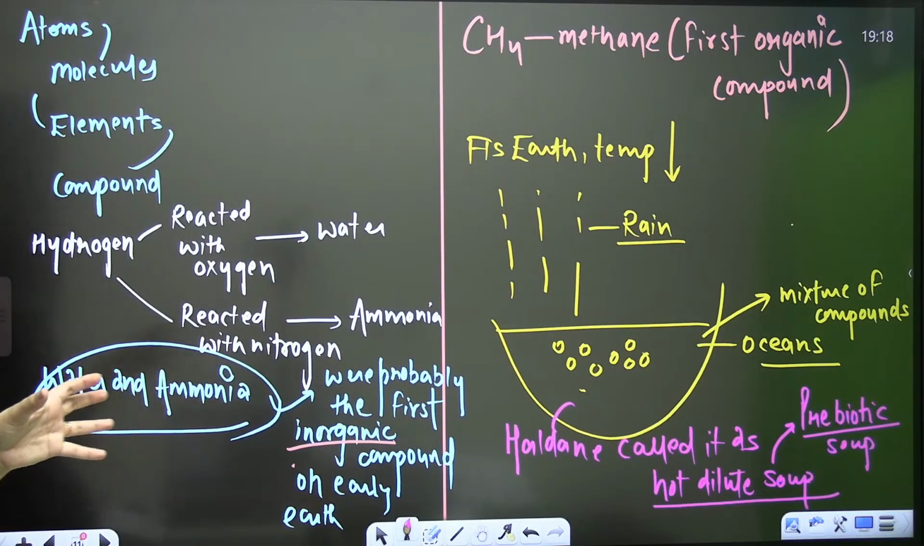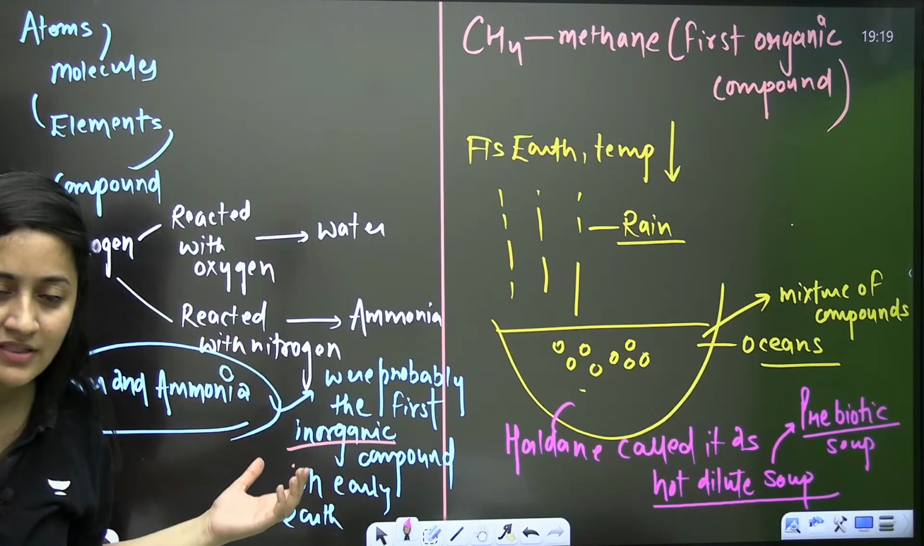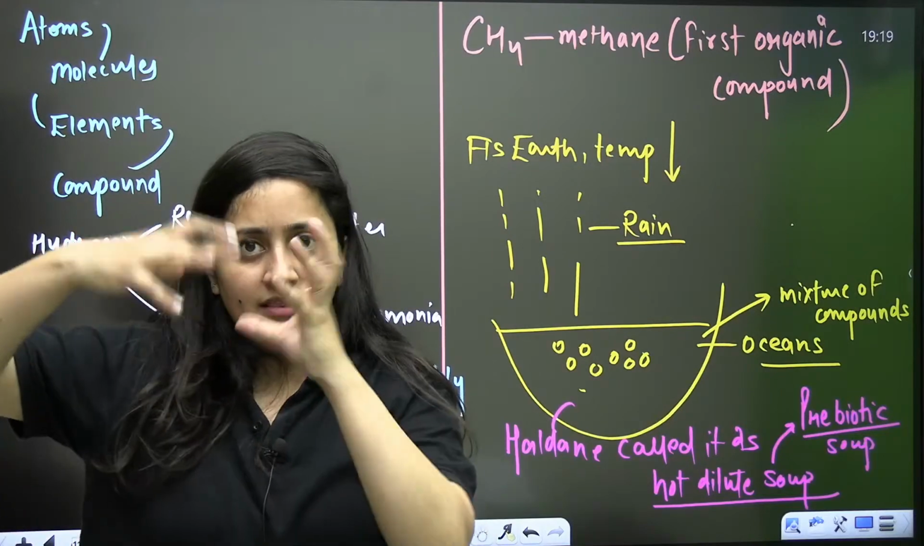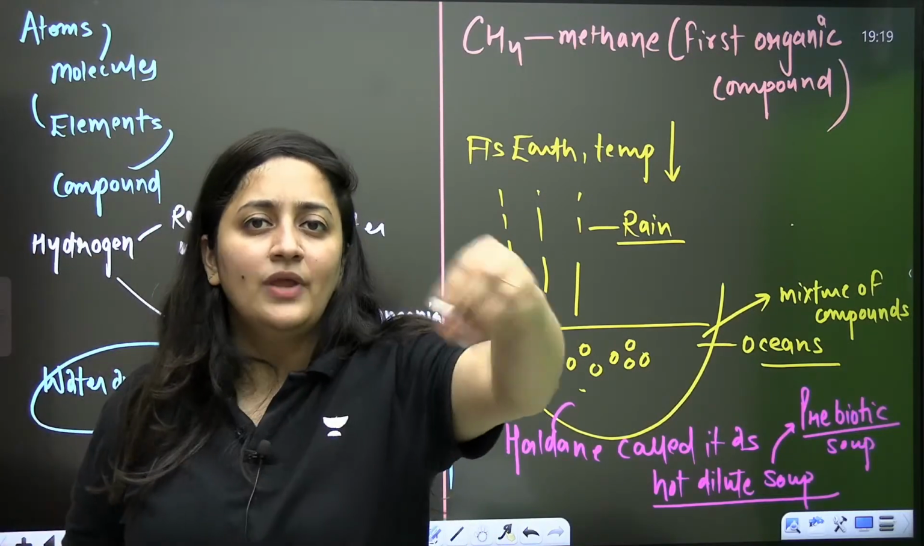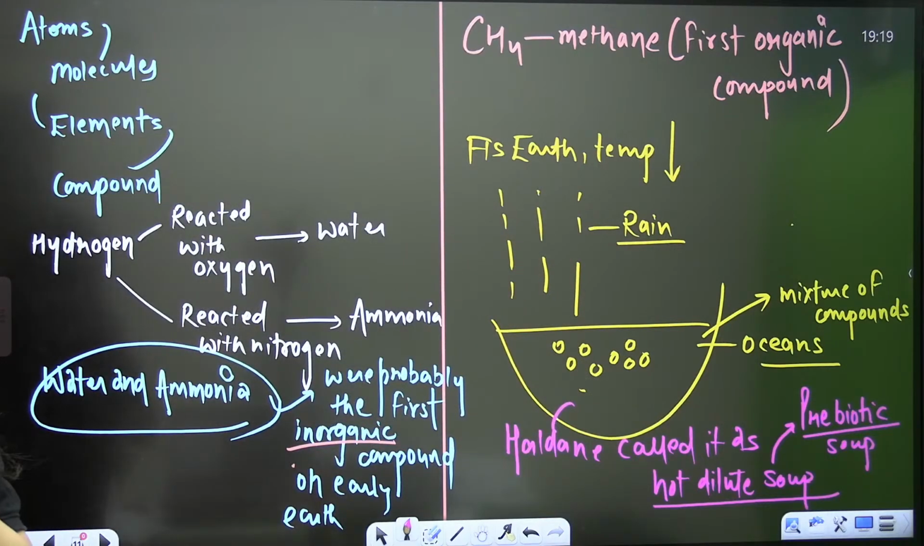So I will give you only one example here. You can see that methane, H2O, ammonia, carbon, hydrogen, all these things were there on early earth. Because of high temperature, they reacted and formed purines, pyrimidines, amino acids and all those things. Clear? Is it understood?